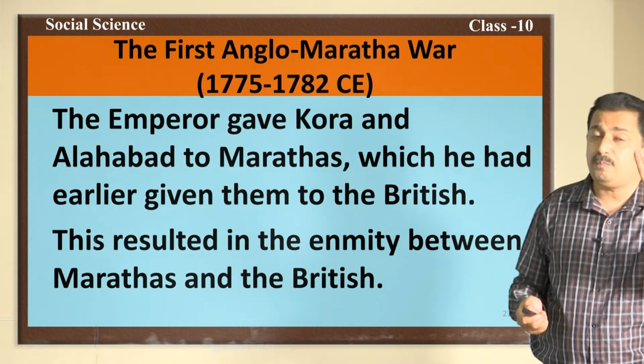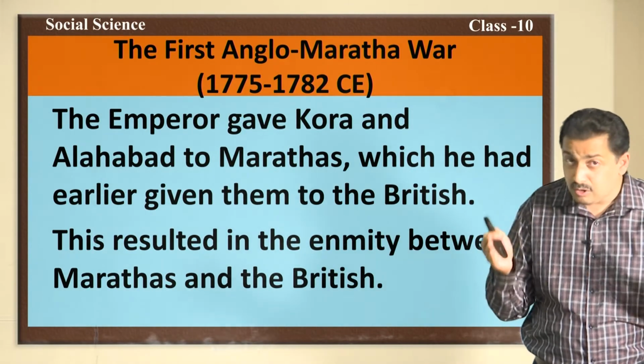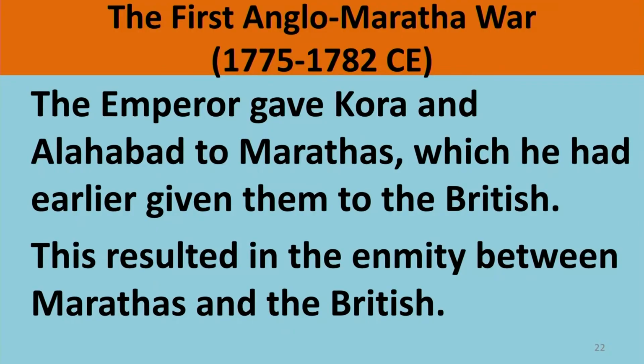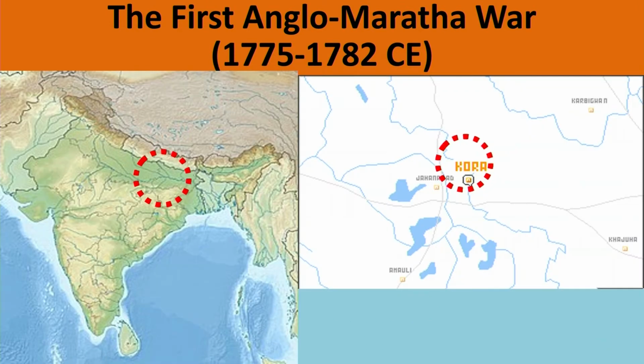As a token of gratitude, Shah Alam II gave 2 places to the Marathas. Which were those 2 places? It was Kora and Allahabad. Kora and Allahabad were given to the Marathas, but actually these places earlier he had given to the British. Since these places were given to the Marathas, the enmity grew between the Marathas and the British. So, this is one of the reasons for the first Anglo-Maratha war, and here I am showing you Kora and Allahabad in this map.